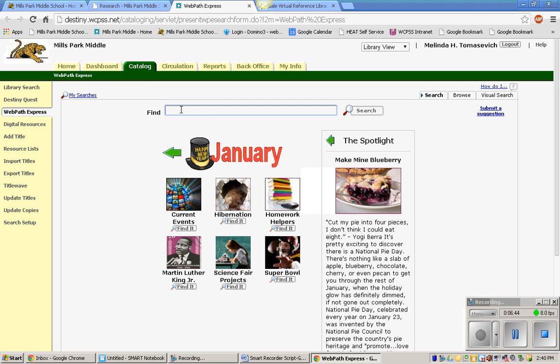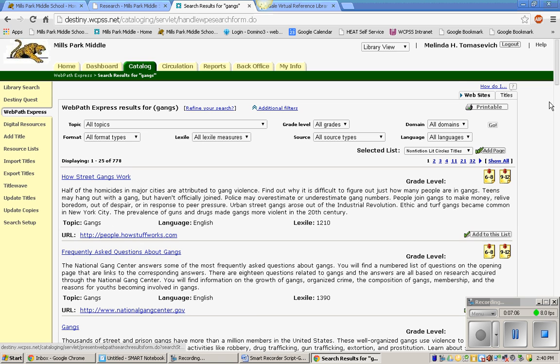It's a great search engine. It works like Google, but instead of searching the entire World Wide Web, it only looks at websites that education people have gotten together and decided are good websites for students to use. Let's say I'm looking for information on gangs. I will type that in and click enter.